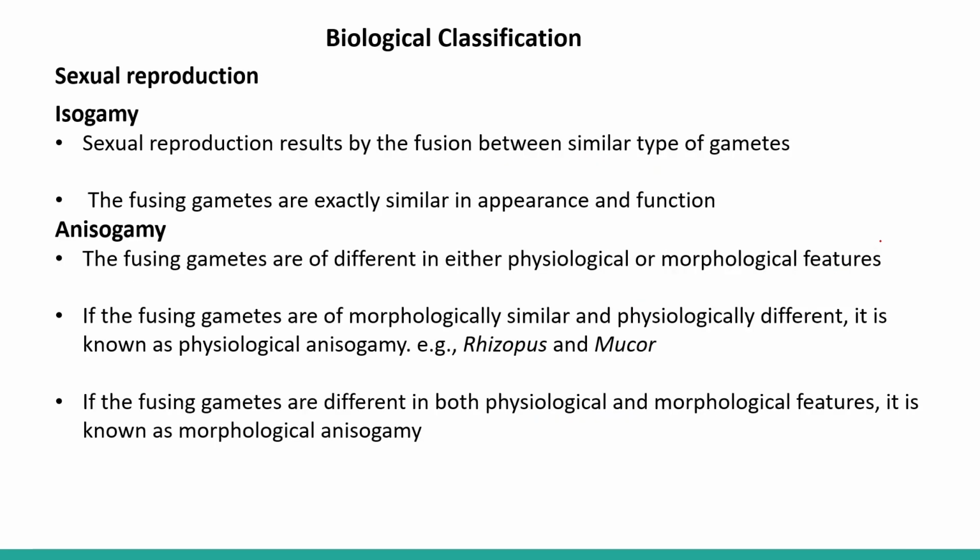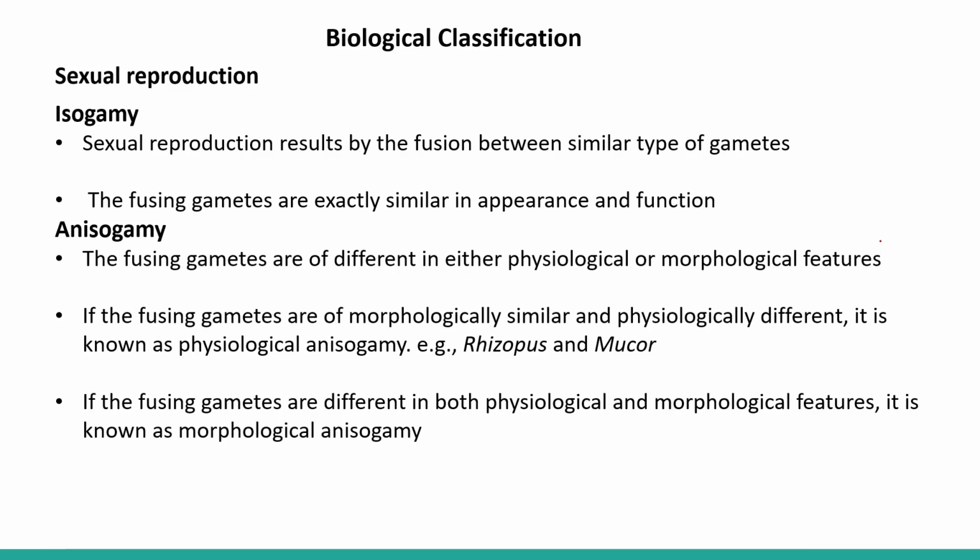Sexual reproduction results by the fusion between similar types of gametes. Again, this is about isogamy, when reproduction takes place by the fusion between similar types of gametes. The fusing gametes are exactly similar in appearance and function. Morphologically and physiologically, they are quite similar.